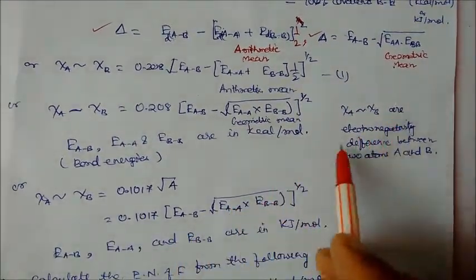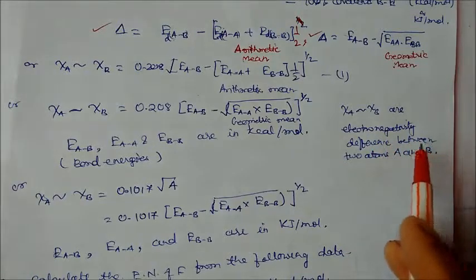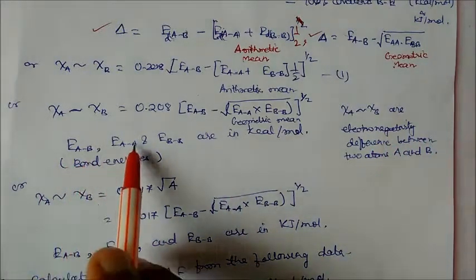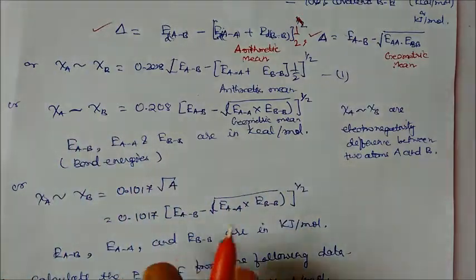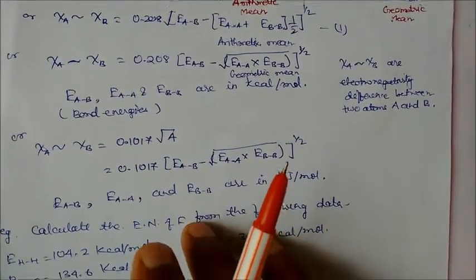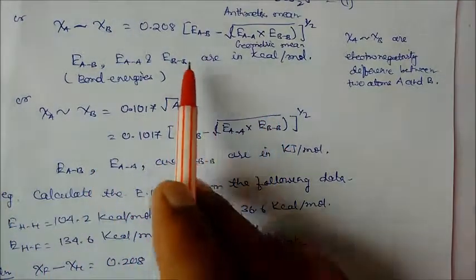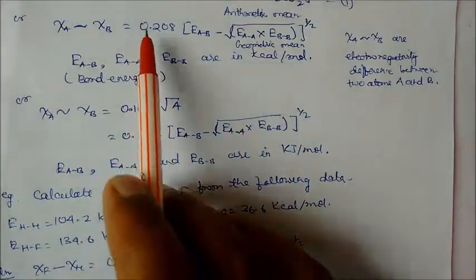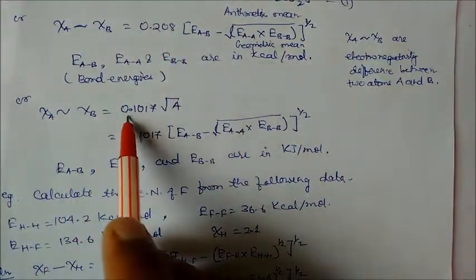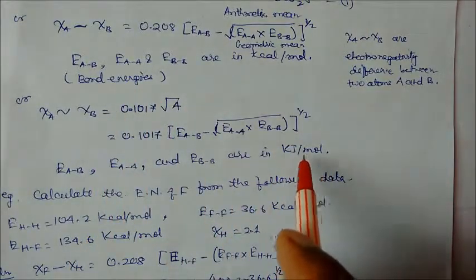So xi A and xi B, the difference is the electronegativity difference between the two atoms A and B. And what is the energy term? These are in kilocalorie per mole, the bond energy of the two atoms. If you take it in terms of kilojoule per mole, instead of kilocalorie, the factor will be 0.1017 rather than 0.208. This value is changed in terms of kilojoule per mole.